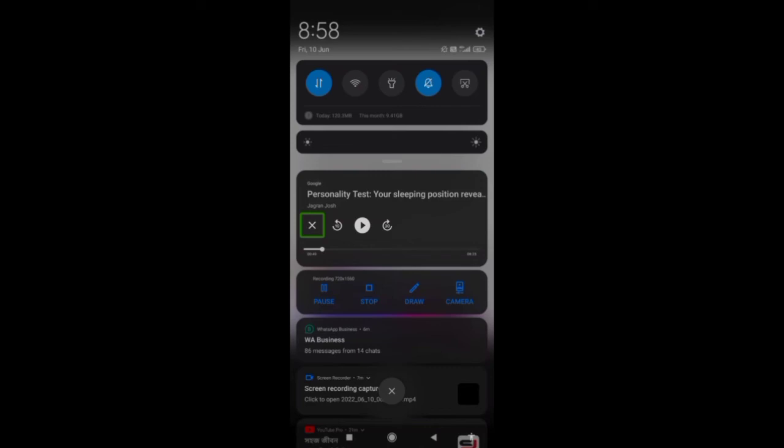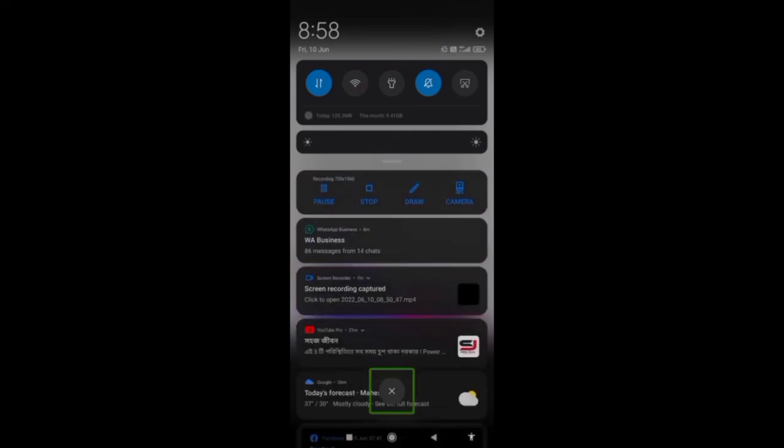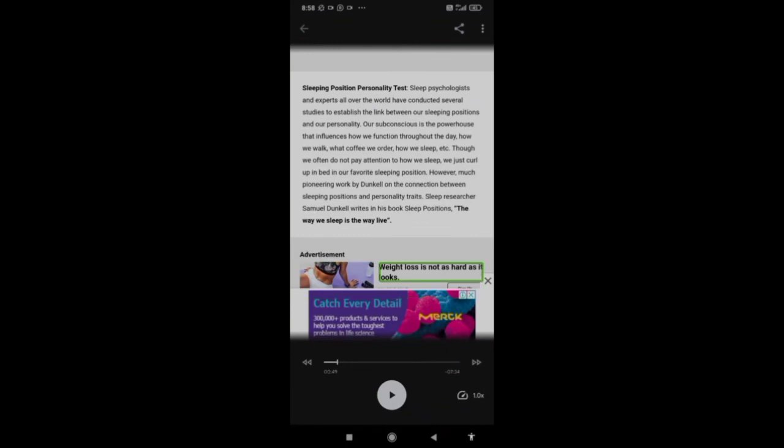But remember, there are some websites which don't allow this feature. I don't know what is the reason, but I have seen this. That's why I have shared with you. Okay, so I am dismissing this. Clear all notifications. Okay, so this is for today. I hope this video helps a lot to read articles and news easily.